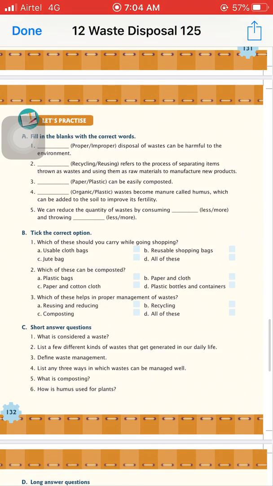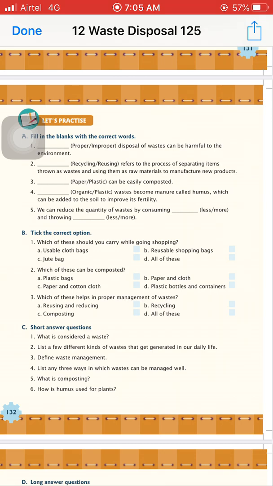Next one is take the correct option. First, which of these should you carry while going shopping? So all these bags we can use while going shopping, that is all of these. Second one is which of these can be composted easily? So plastic bags cannot be composted, plastic bottles cannot be composted. Okay, so the answer is C, paper and cotton clothes.